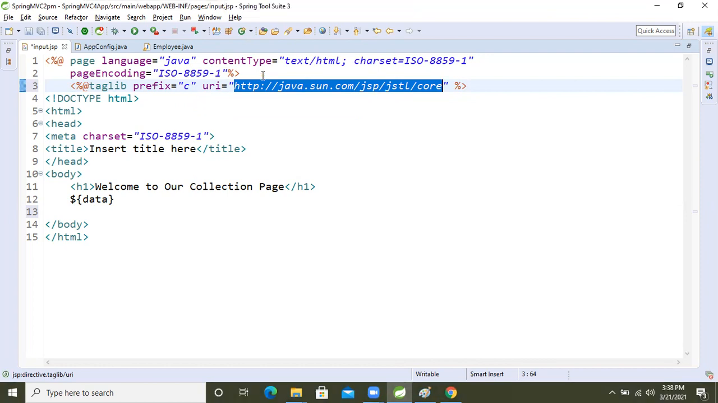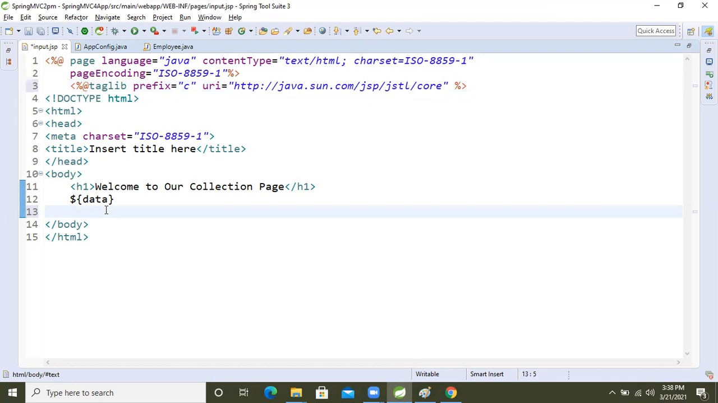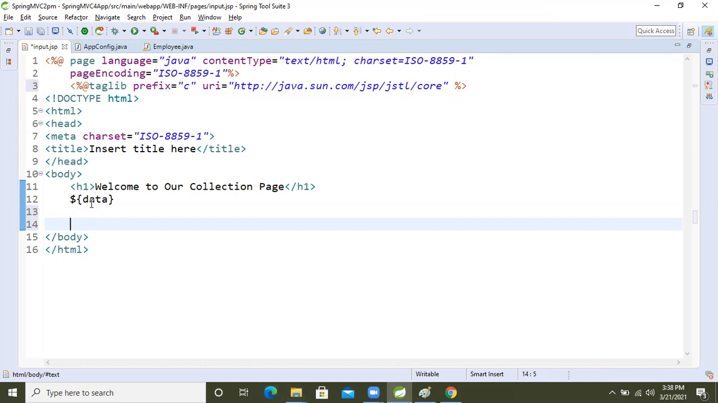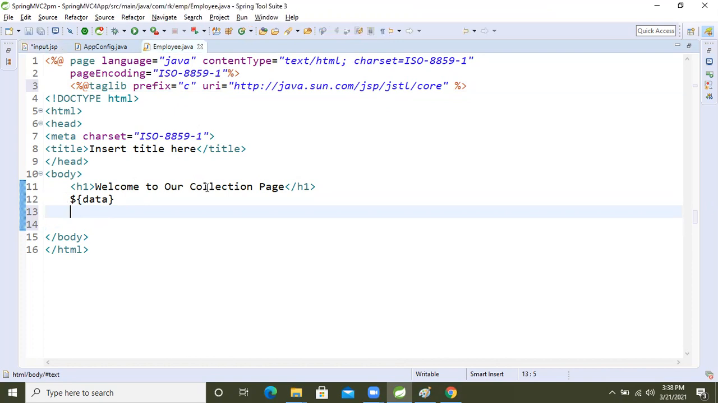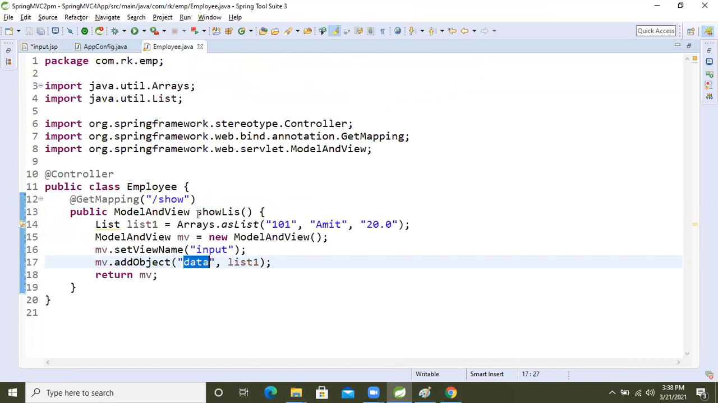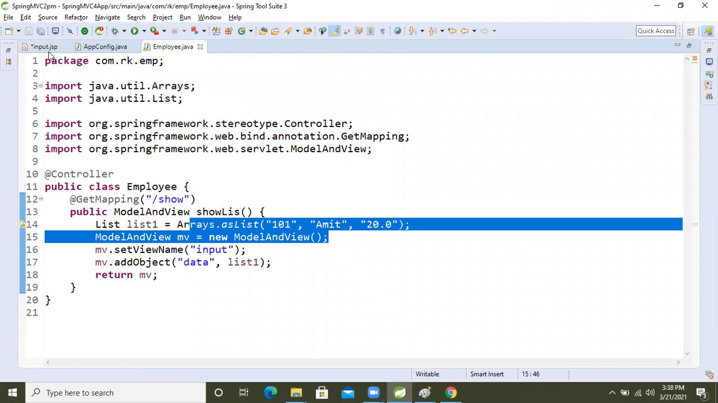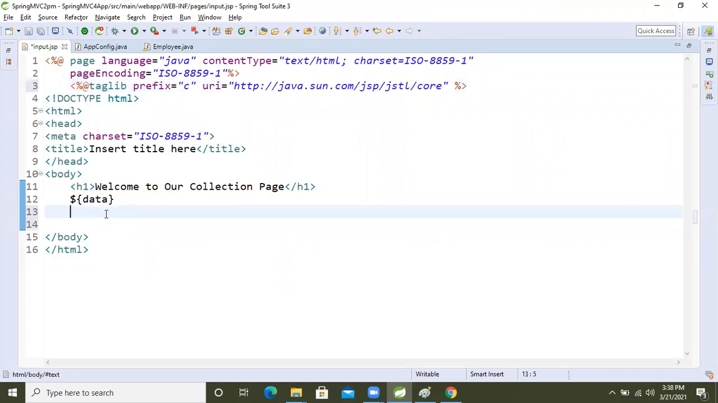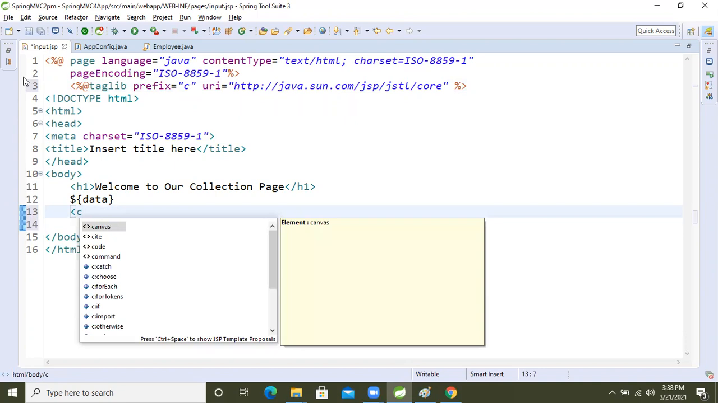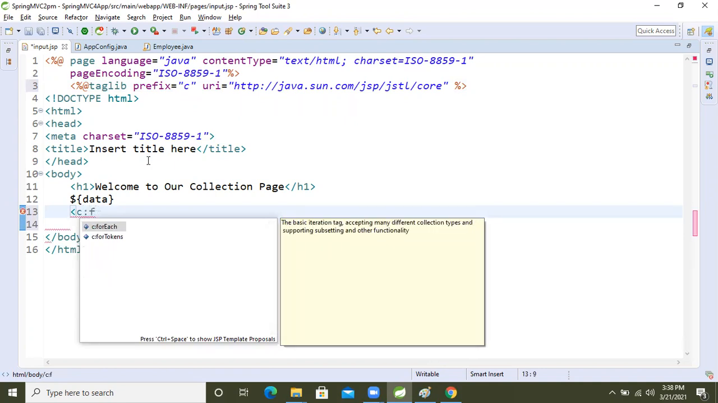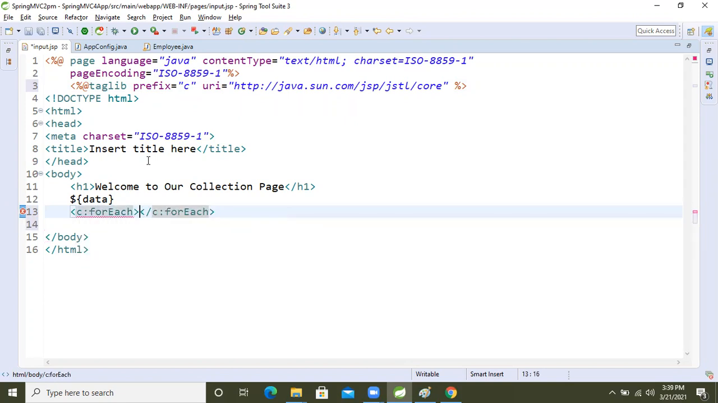So now what do we do? I need to perform a for each condition with the data, the list of data coming from the controller. I need to iterate this list of data. So for that, what is the prefix? c colon, then forEach. Inside that, the for each has attributes, because this is the tag in JSP.